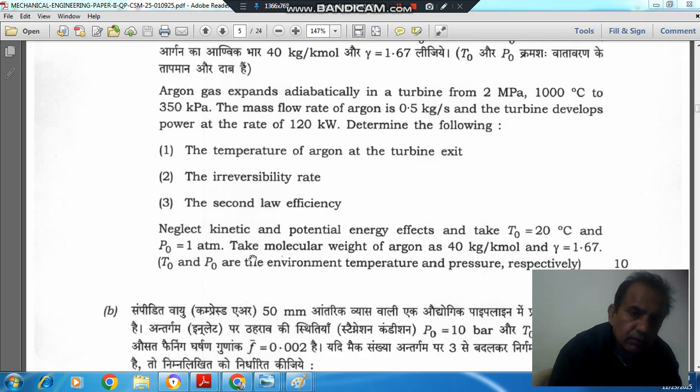and P0 equal to 1 atmosphere. Take the molecular weight of argon as 40 kilogram per kilomole and gamma equal to 1.67. T0 and P0 are the environment temperature and pressure respectively.